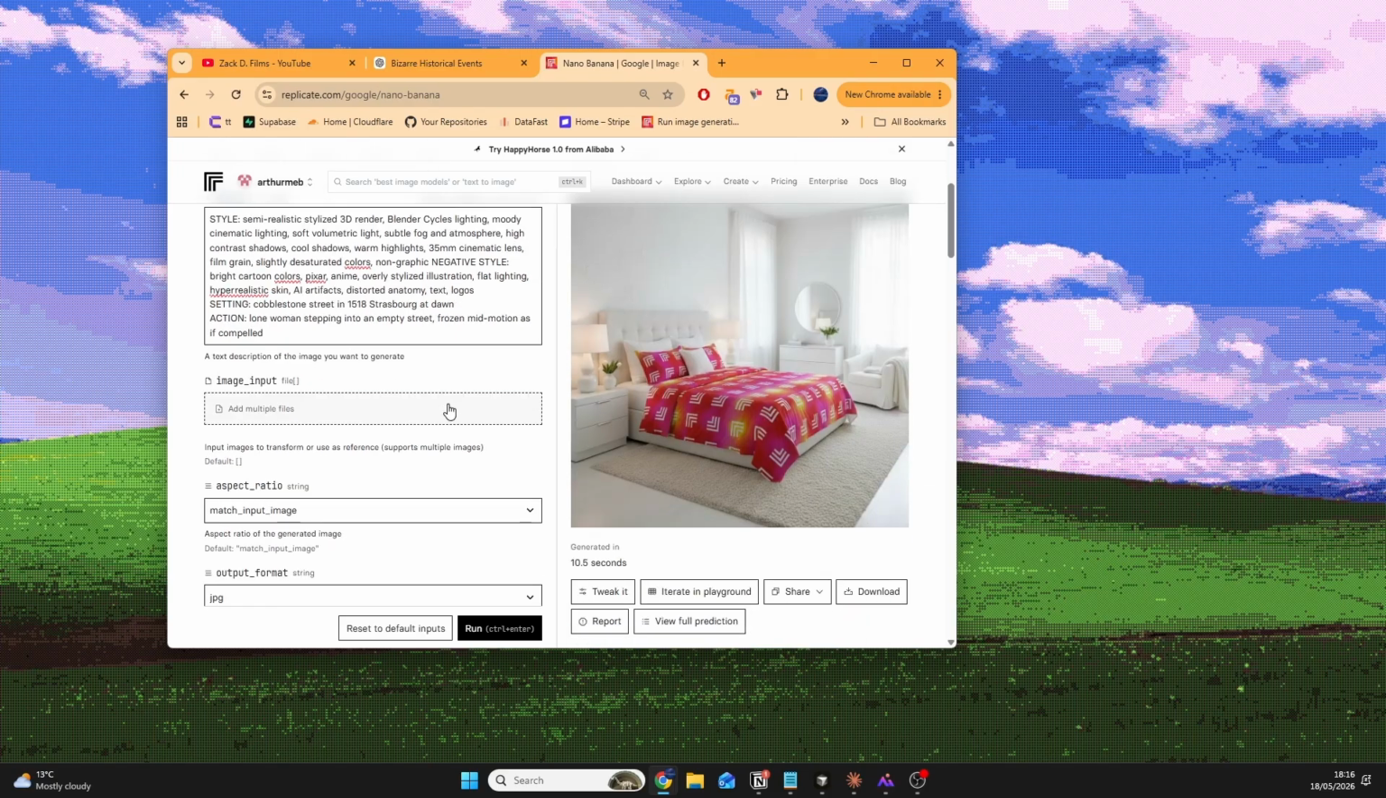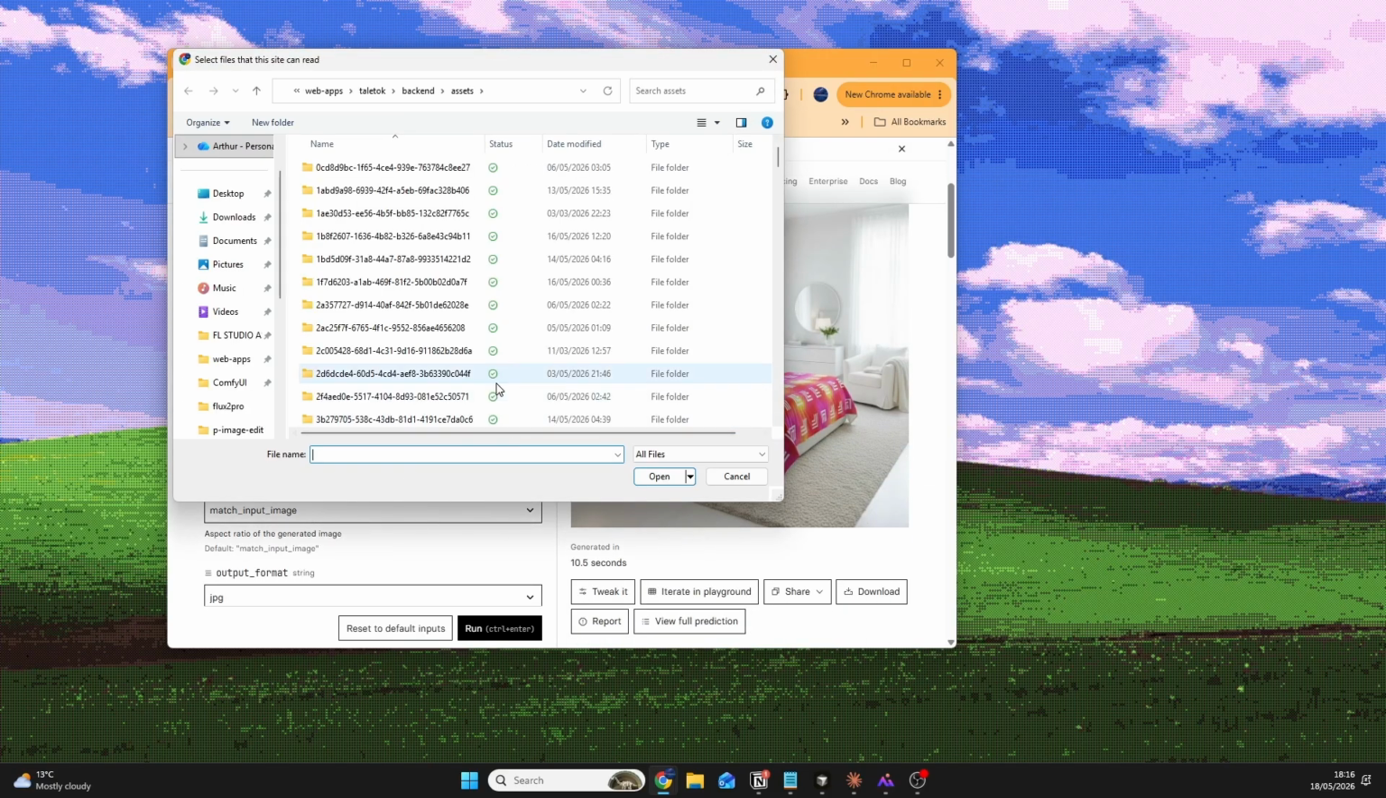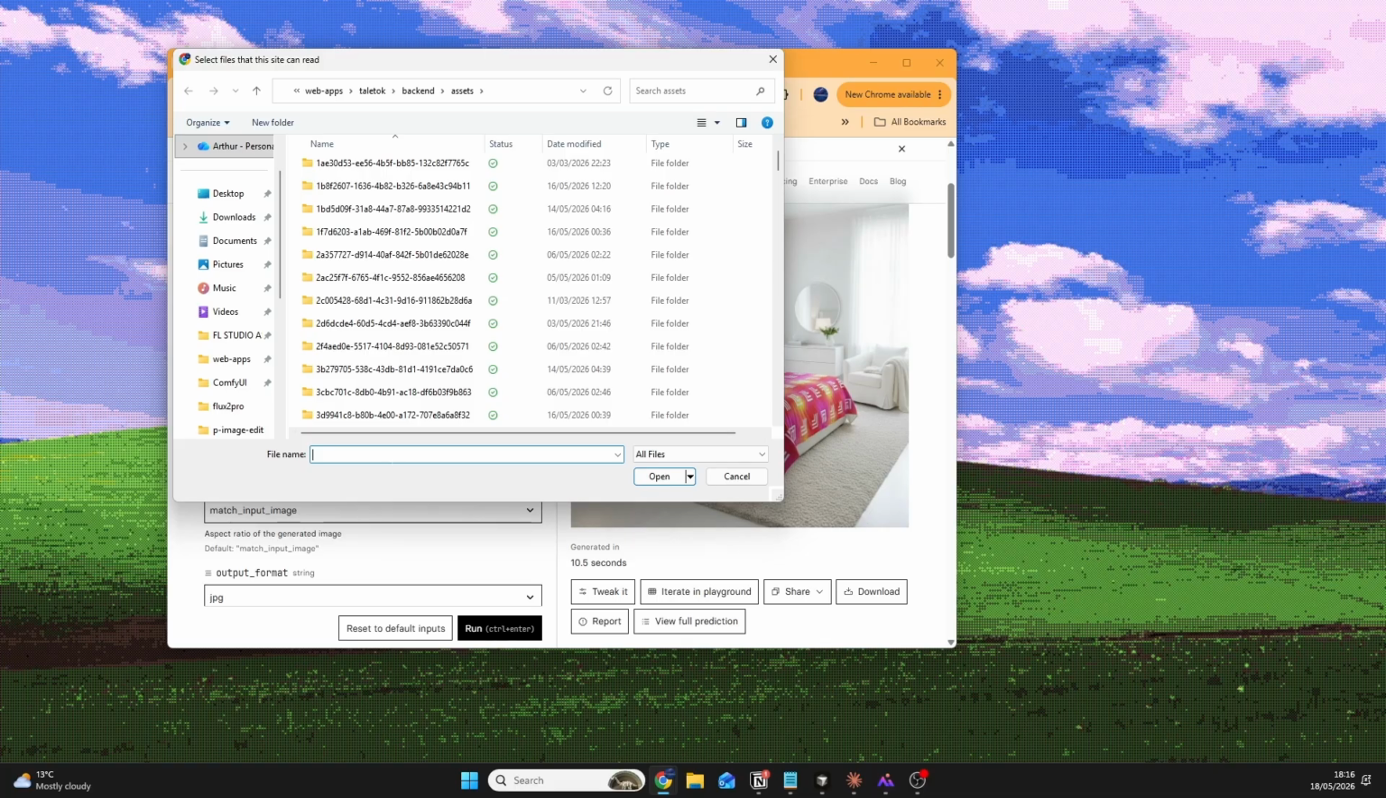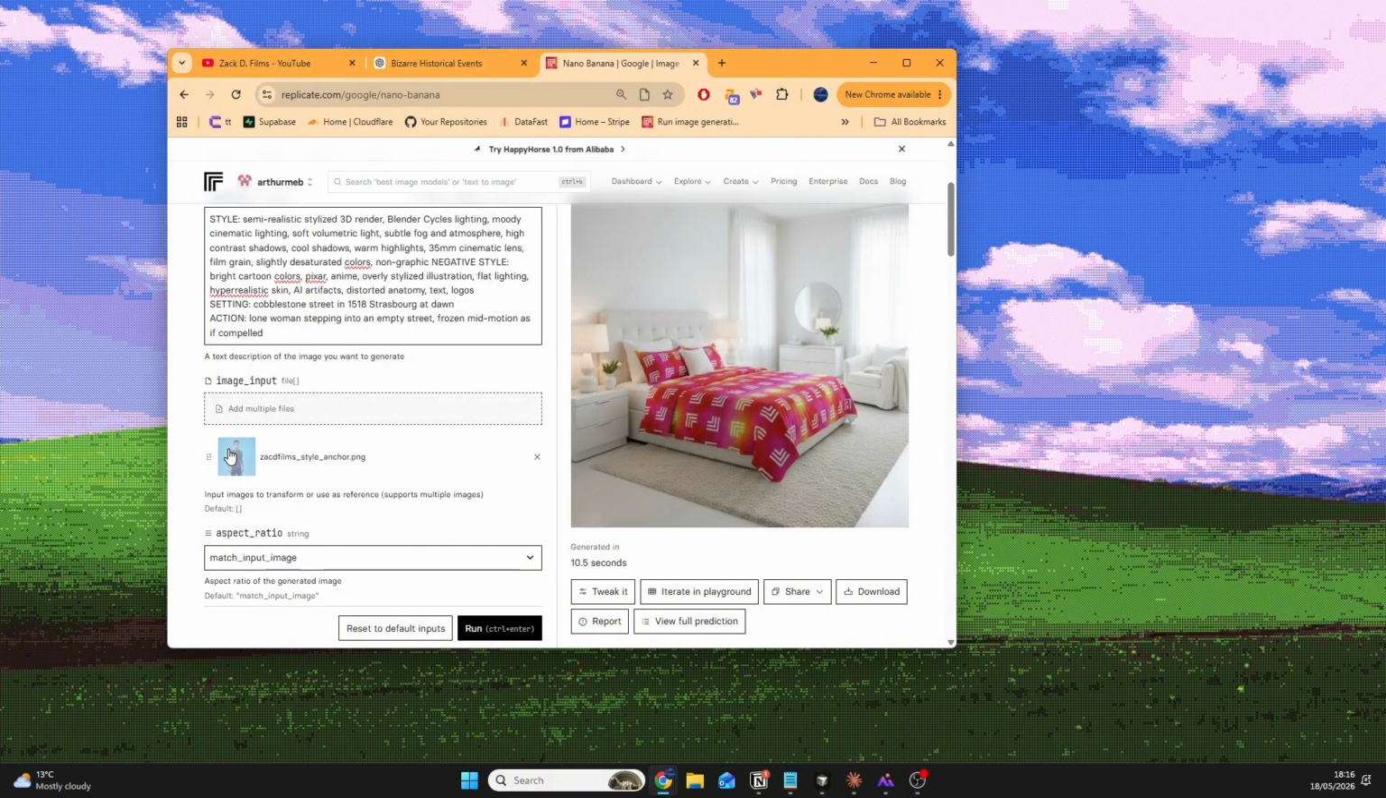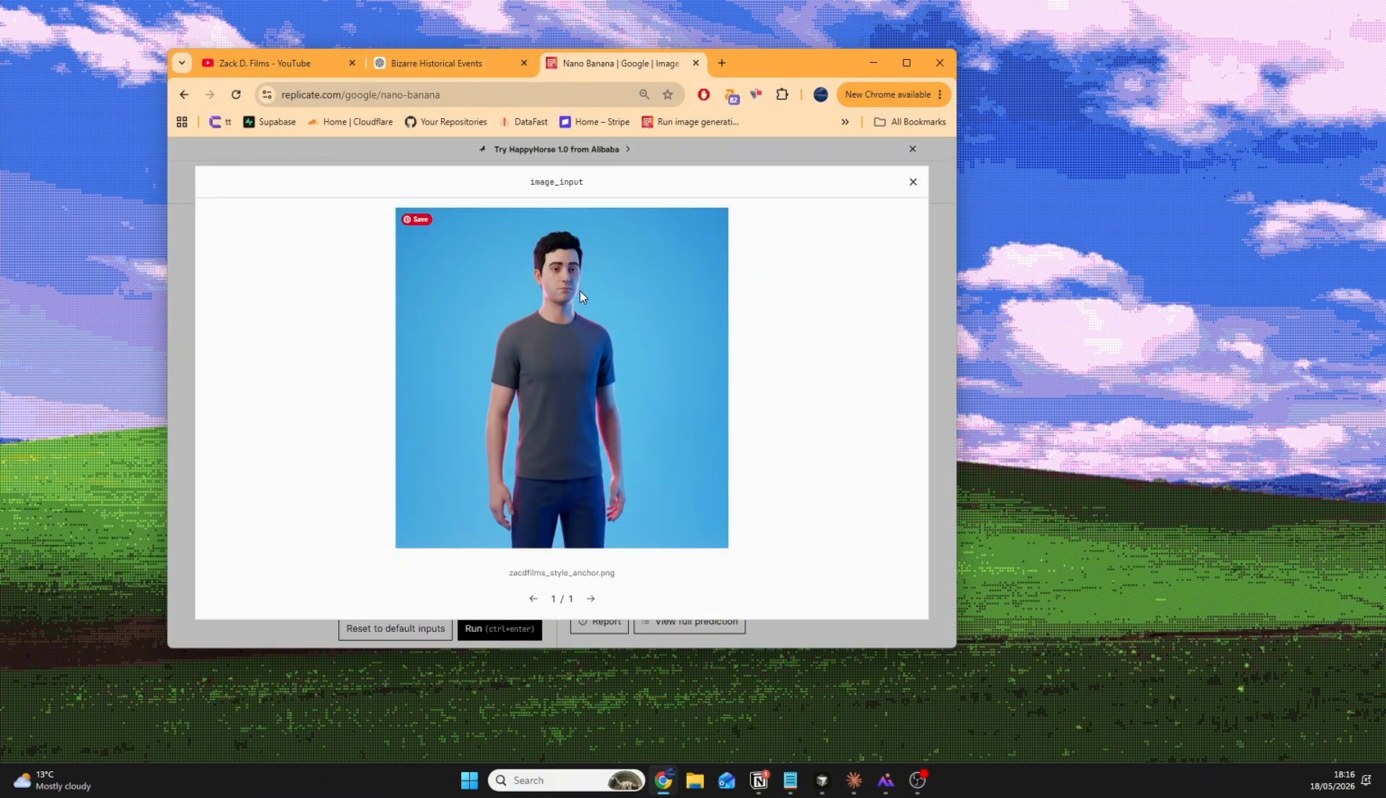The AI doesn't really know what that is, but I have created this reference image that I will link, that you can upload here and the AI will use as a reference. So you can see this is like a guide, it's like a most basic Zack D Films character model, and this is what lets the AI know that, okay, this is how the character should look, this is the vibe of the image and the videos.